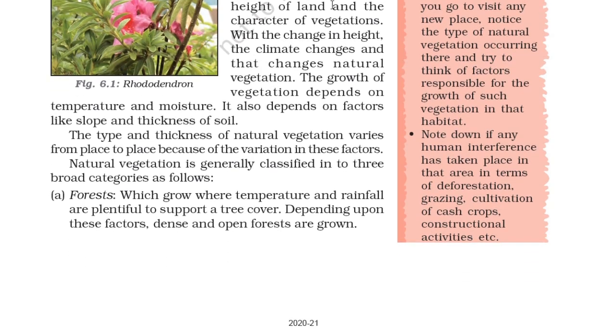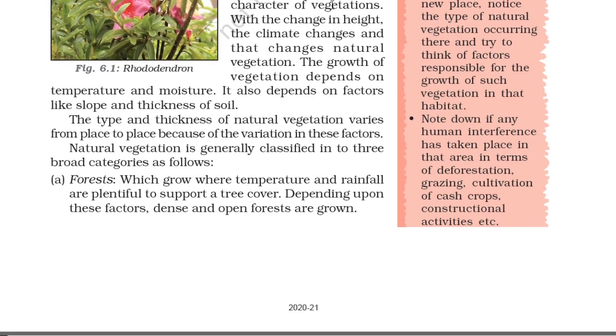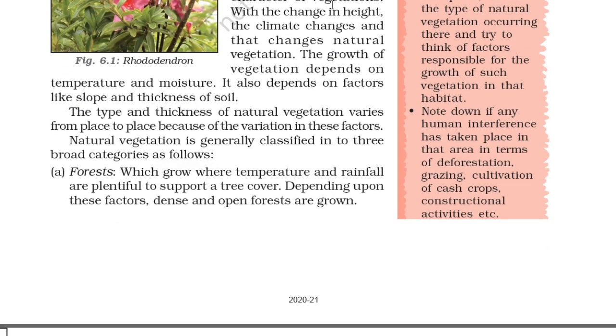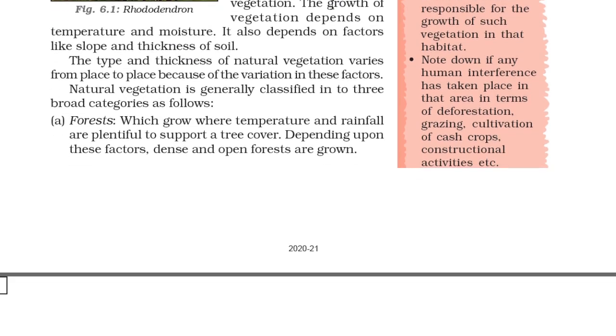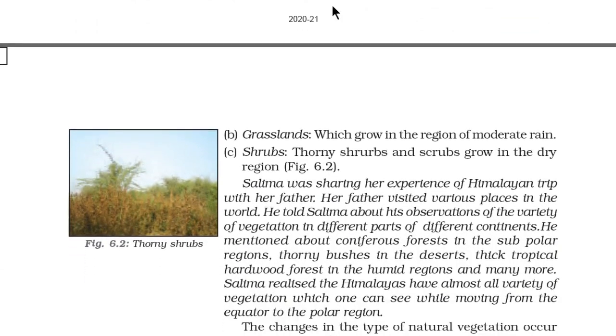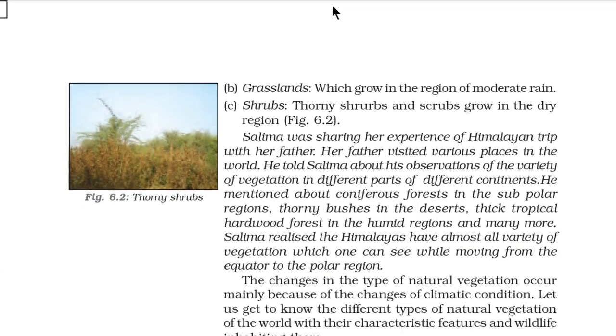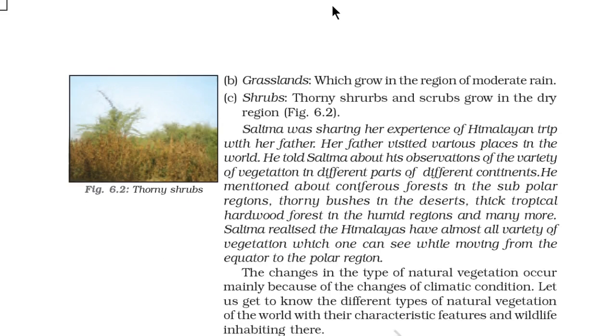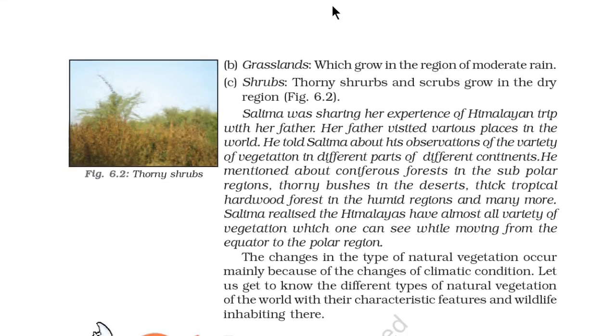So there are three types of natural vegetation. First is forest, which grows where temperature and rainfall are plentiful to support a tree cover. Depending upon these factors, dense and open forests grow. Second is grassland, which grows in regions of moderate rain. And there are shrubs, thorny shrubs, which grow in the dry regions, as you can see in figure 6.2.